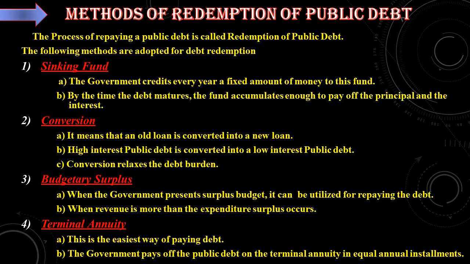Next is terminal annuity. This is the easiest form of paying the debt. The government pays off the public debt on the terminal annuity in equal annual installments. It will be repaying it on an installment basis. So this is a very easy way of paying the debt.